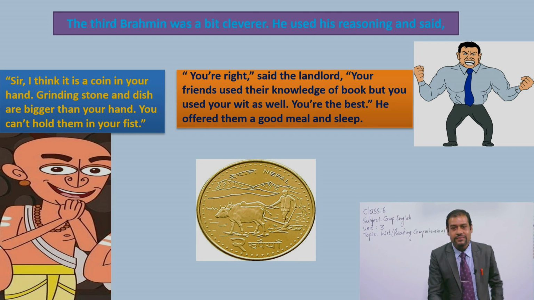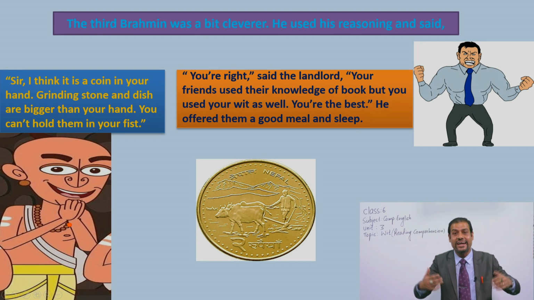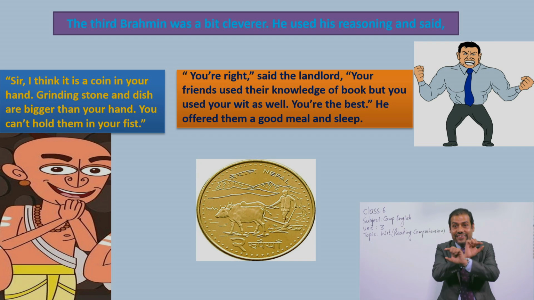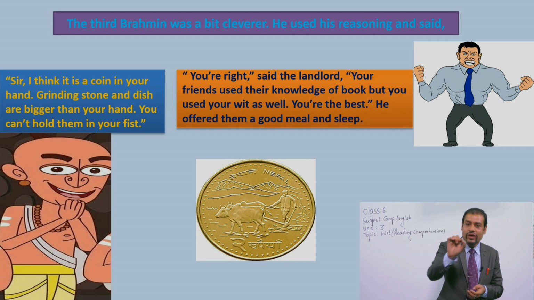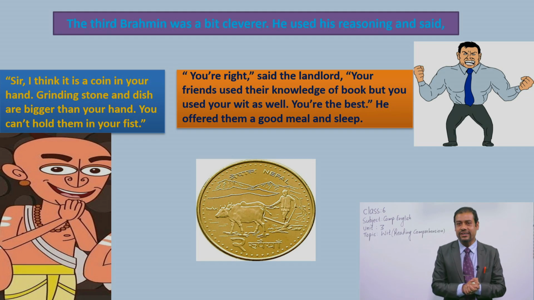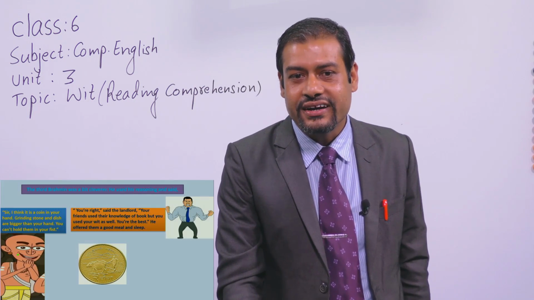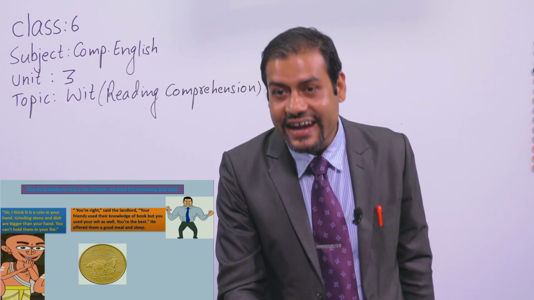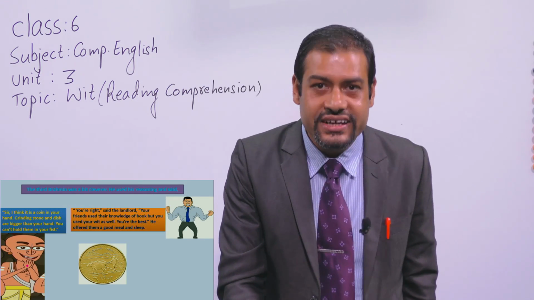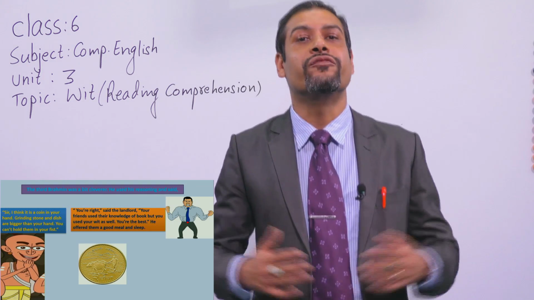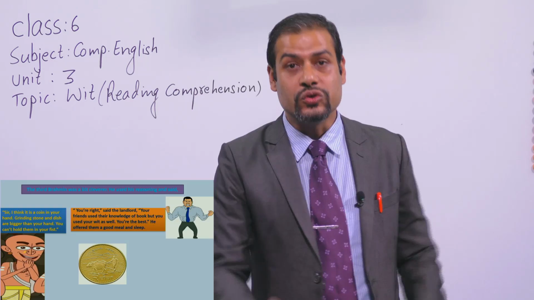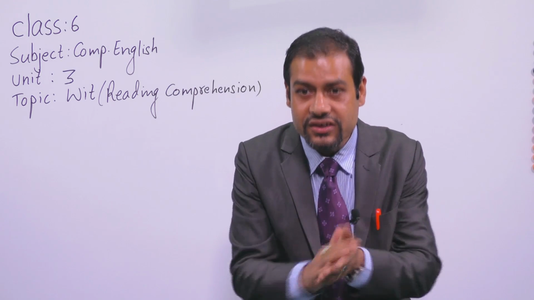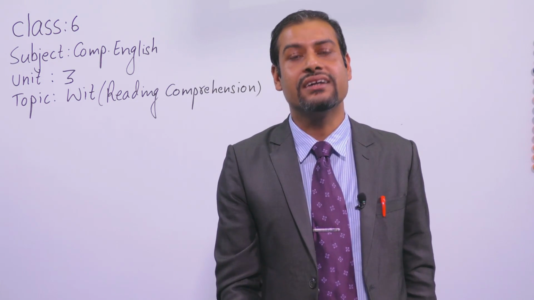And at this time, this Brahmin was not using his knowledge of astrology, not using the knowledge he read in his books, okay? But he used his wit. Wit means you can say intelligence or cleverness. Sometimes only book knowledge cannot work in our life, okay? So he read the situation, looked at the hand shape, and then he said correctly. That's why the landlord was also very happy, and he was ready to give them a good meal because it was dinner time, and he gave them shelter for their sleep. All right.